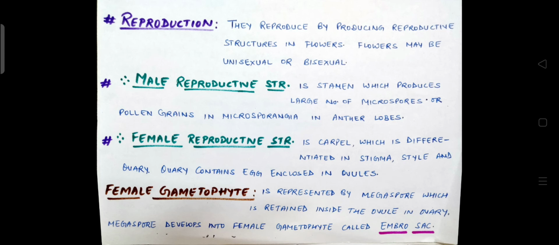Now we will see what is female gametophyte. Female gametophyte is represented by megaspore, which is retained inside the ovule in ovary. Megaspore develops into female gametophyte known as embryo sac.